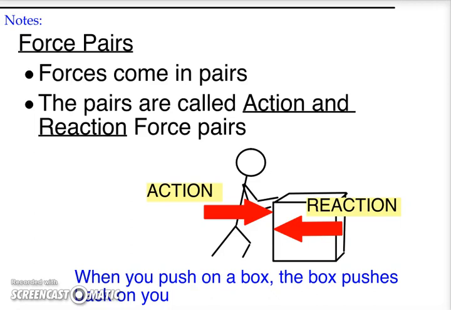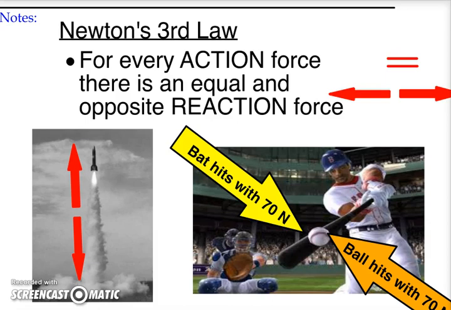Sir Isaac Newton said that forces always come in pairs, and he called these pairs action and reaction force pairs. So imagine that somebody is pushing on a box. What Newton said was, if you touch a box, you can actually feel the box touching you back. So what he's saying is that there is a reaction from the box pushing back on you. Newton's third law of motion states that for every action force, there is always an equal and opposite reaction force.